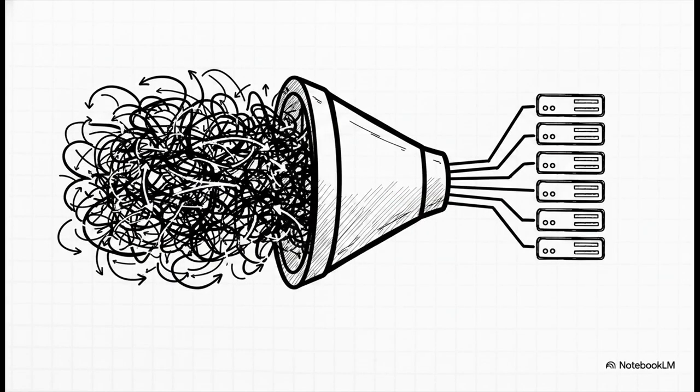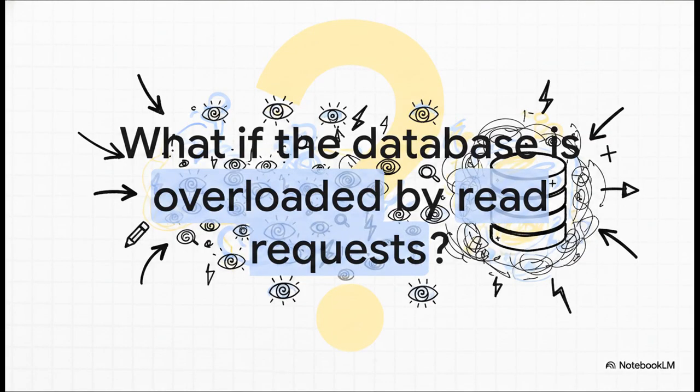Just to give you an idea of how this actually looks in the industry, modern systems rely on some incredibly robust tools to do this routing. We're talking about software like Nginx and HAProxy, or cloud-native heavyweights like the AWS Application Load Balancer and Google Cloud Load Balancer. These are the unsung heroes working behind the scenes, keeping the internet from completely falling apart during massive traffic surges. So awesome. Our web tier is horizontally scaled, it's load balanced, and it's highly available.